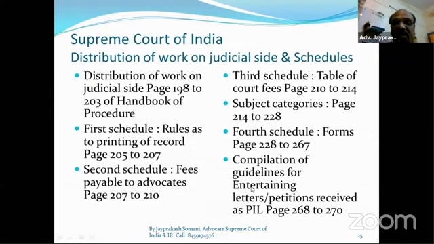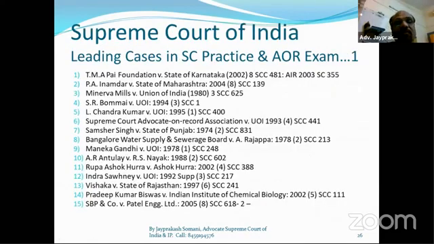Compilation of guidelines for entertaining letter petitions. It is very important. In public interest litigation, if any letter comes, how is the petition filed, how is the court taking cognizance of a single letter as a writ petition, that is given on page numbers 268 to 270. I will show all these pages in a folder after completing this PPT.